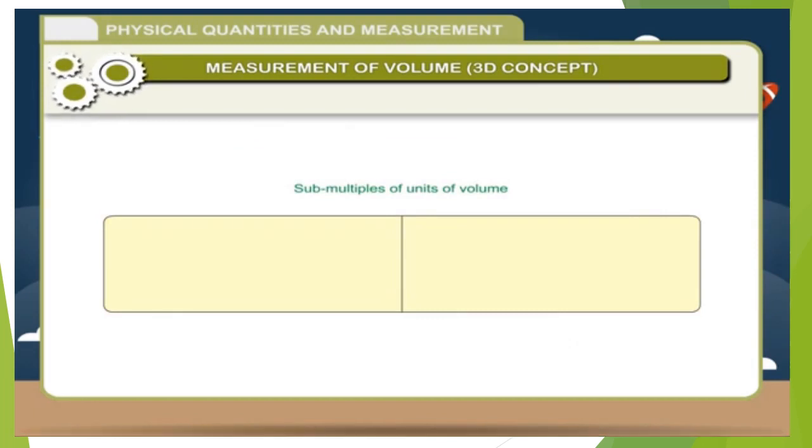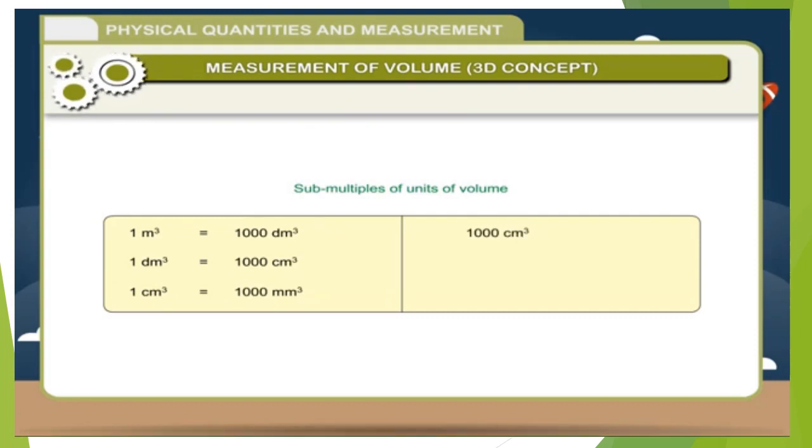Submultiples of units of volume. 1 cubic meter is equal to 1000 cubic decimeter. 1 cubic decimeter is equal to 1000 cubic centimeter. 1 cubic centimeter is equal to 1000 cubic millimeter.